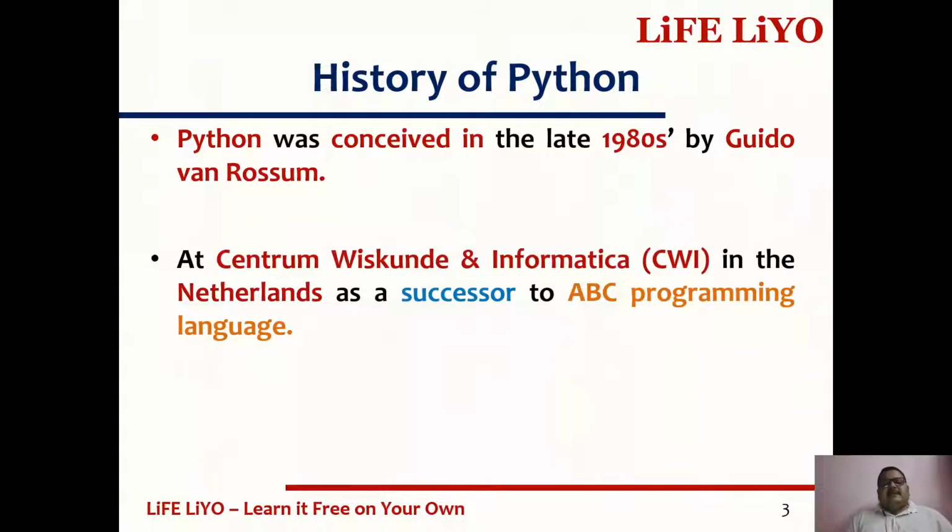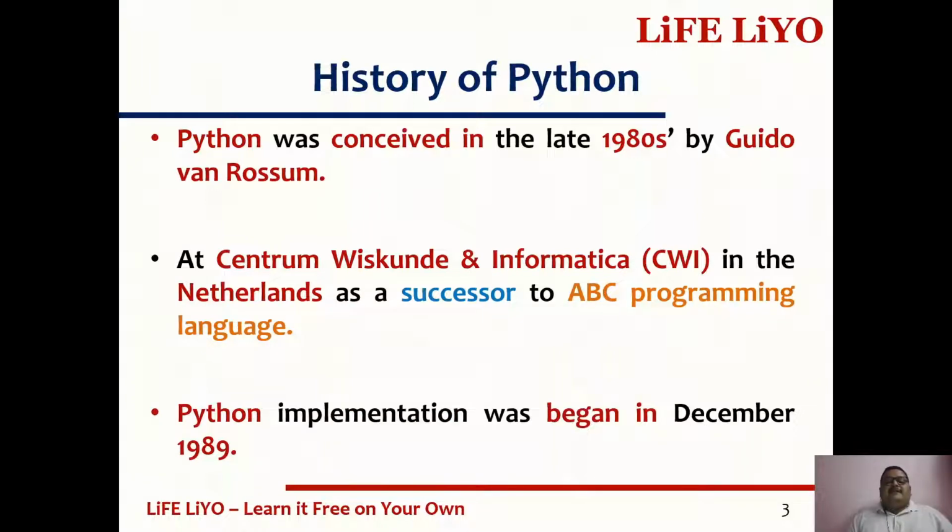It was started at the Centrum Wiskunde and Informatica, which is in the Netherlands. Before this Python, there were so many programming languages available, but most of the features similar to Python were available in the ABC programming language. That's why the ABC programming language is a predecessor to Python. Python's implementation began in December 1989.